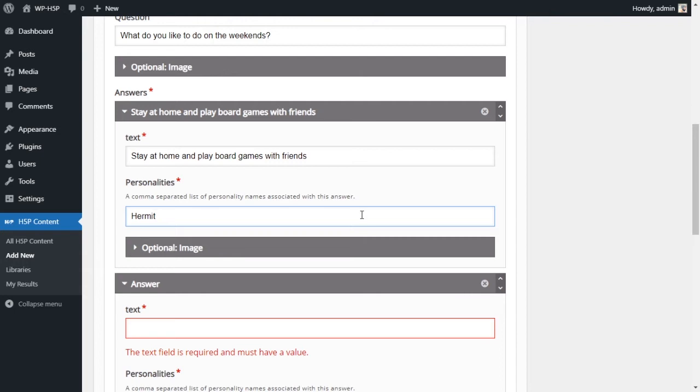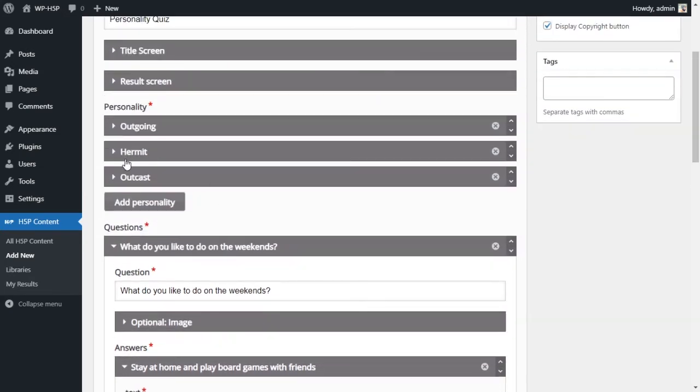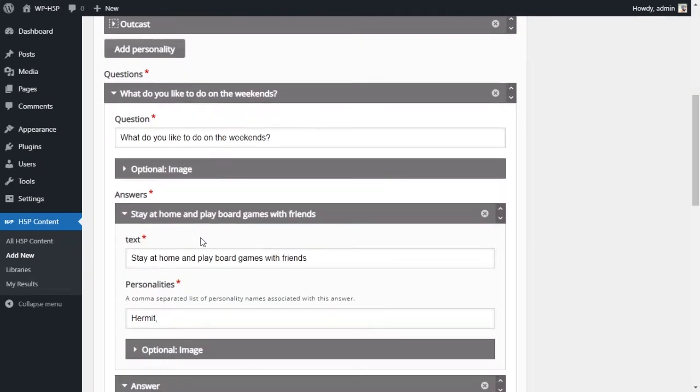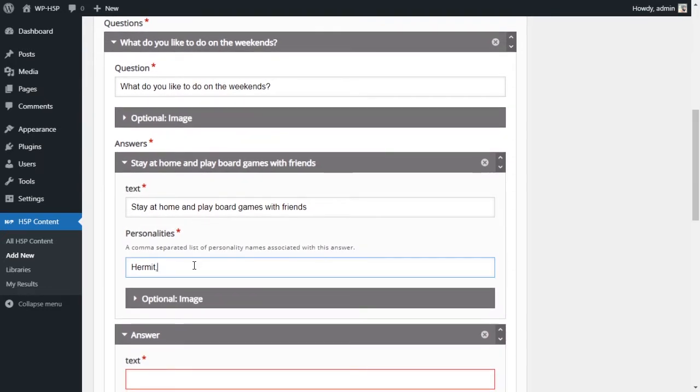If the answer applies to more than one personality, you can separate them with a comma. So you can say, if somebody chooses this answer, he is a hermit and an outcast. You can add 3 or 4 personalities to one answer.